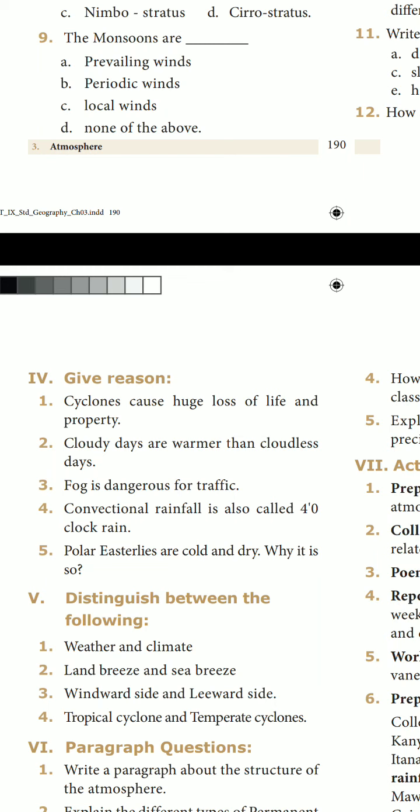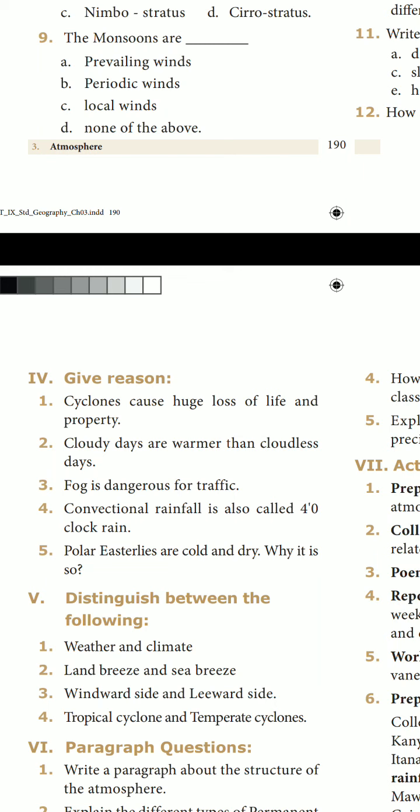Next para. During the night, the land cools more rapidly than the ocean. The wind blows from land to sea during the night. This is called land breeze. Okay, students, once again I am saying, distinguish between land breeze and sea breeze. That is page number 183.